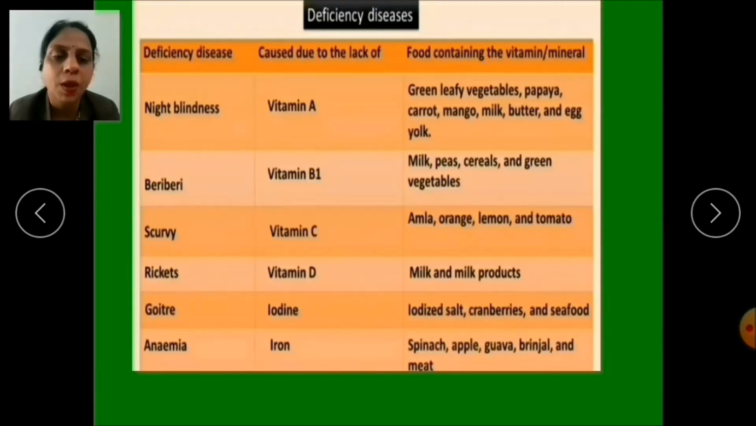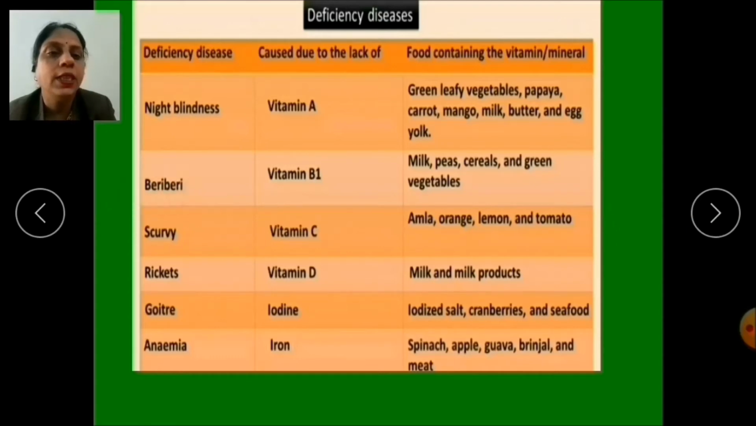This is the table of some vitamins and minerals and the diseases which are caused due to their deficiency, also the sources containing these vitamins and minerals. So the first deficiency disease is night blindness. This night blindness is caused due to the lack of vitamin A. And the foods containing this vitamin are green leafy vegetables, carrot, mango, milk, butter, and egg yolk.